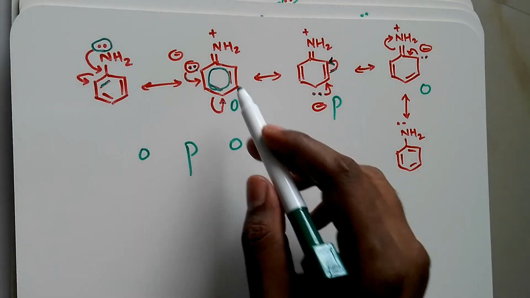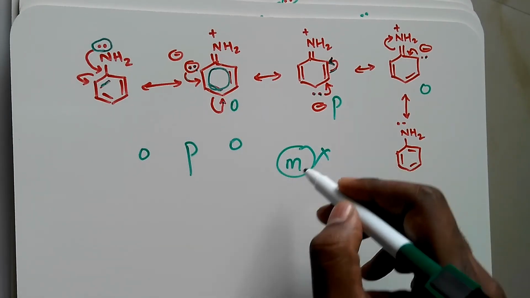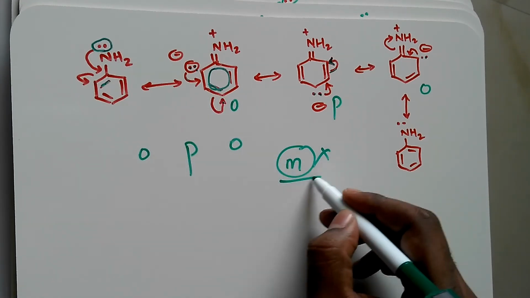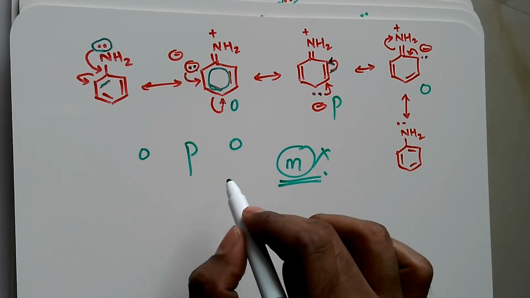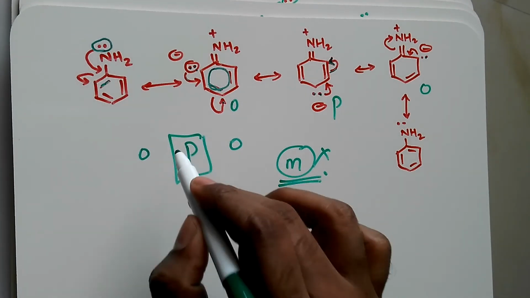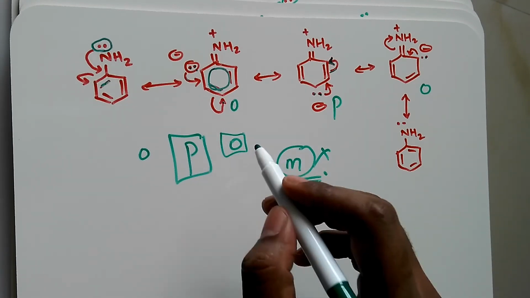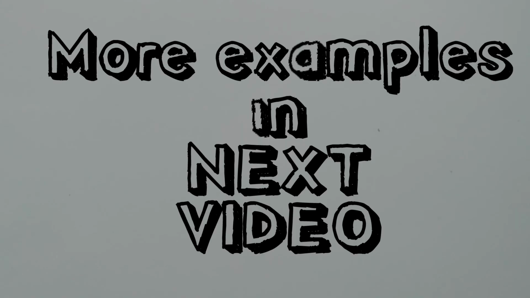So the resonance doesn't come into play at the meta position, and this is the reason the meta position showed less basic character than the para. Now regarding ortho, why was it the weakest base? Because of the ortho effect which I mentioned before. I will take more examples in the next video.